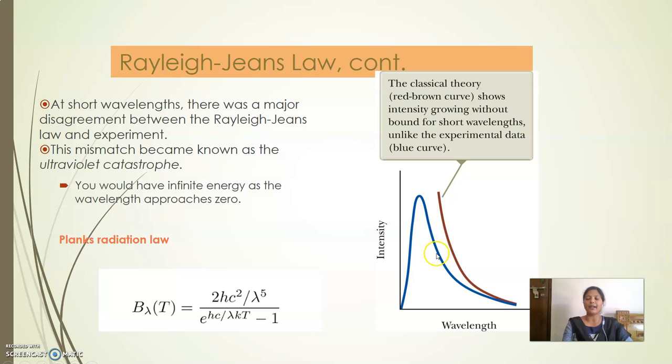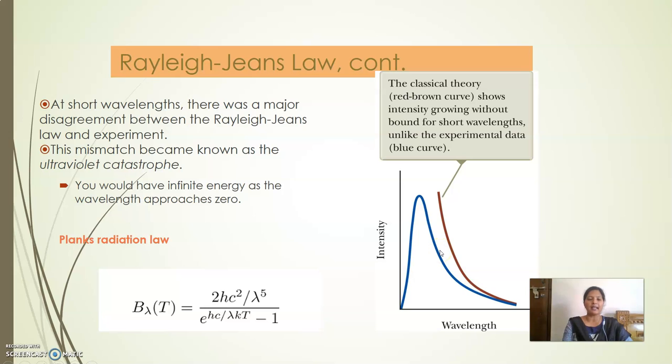It could not match the experimental value. This mismatch is called the ultraviolet catastrophe. So Stefan's law and Wien's law explain only the shorter wavelengths, and for longer wavelengths it is explained by the Rayleigh-Jeans law. But none of them could explain the entire distribution of the black body for all wavelengths.